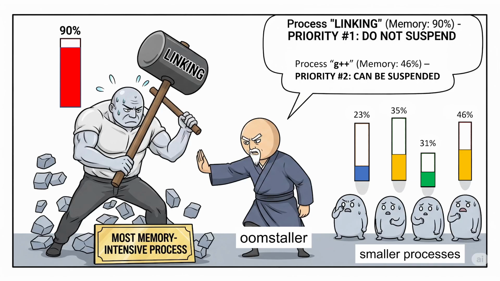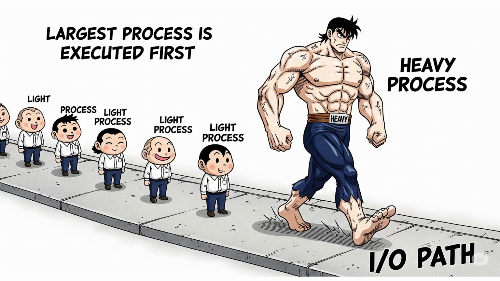Of course, we need to be smart about which processes we suspend. OOMstaller uses a clear and effective prioritization strategy. First and foremost, the process currently consuming the largest amount of memory is given top priority and will never be suspended. The logic here is this: the memory usage of this process is unlikely to decrease in the future. However, at some point, this process must be executed to the end. If we run another process first, it is possible that its memory usage will increase, and in some cases it may use even more memory. This would increase the total amount of swapping out, which would increase the total disk access time.